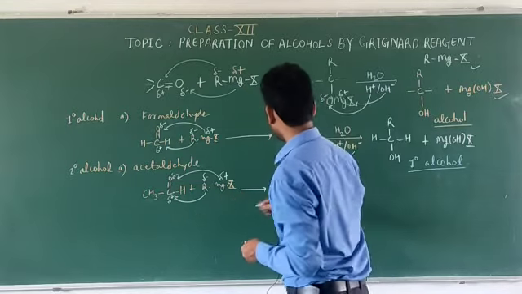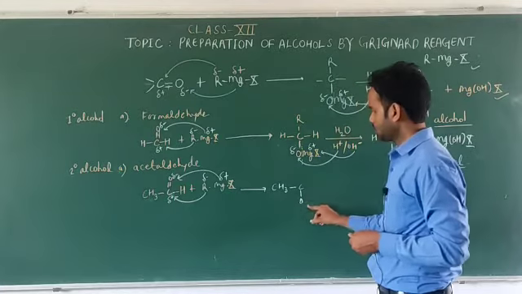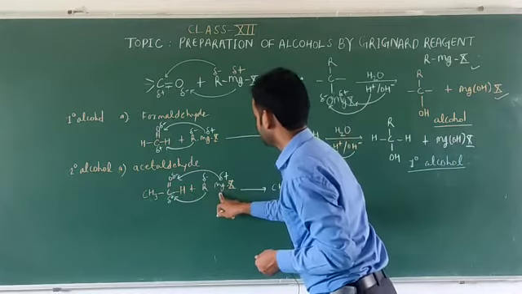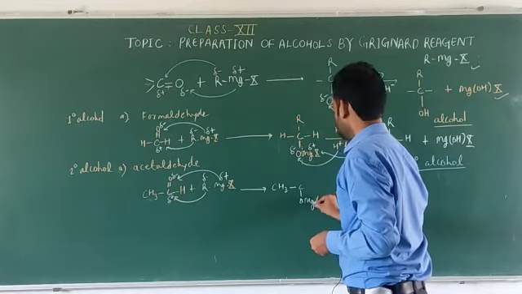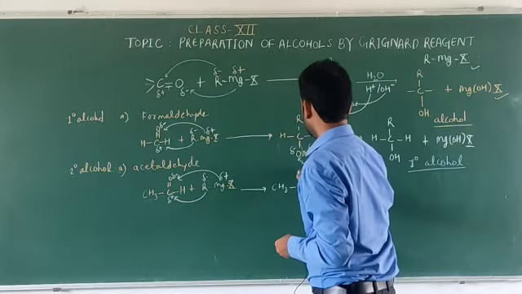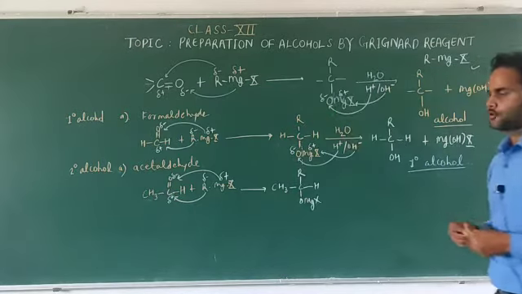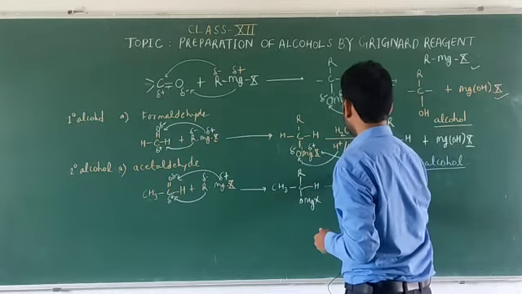This bond will break, so it is one single bond, and then O. Along with this O, this will attach MgX here, and this R will go to this carbon atom. Okay, now we will do the hydrolysis of it.